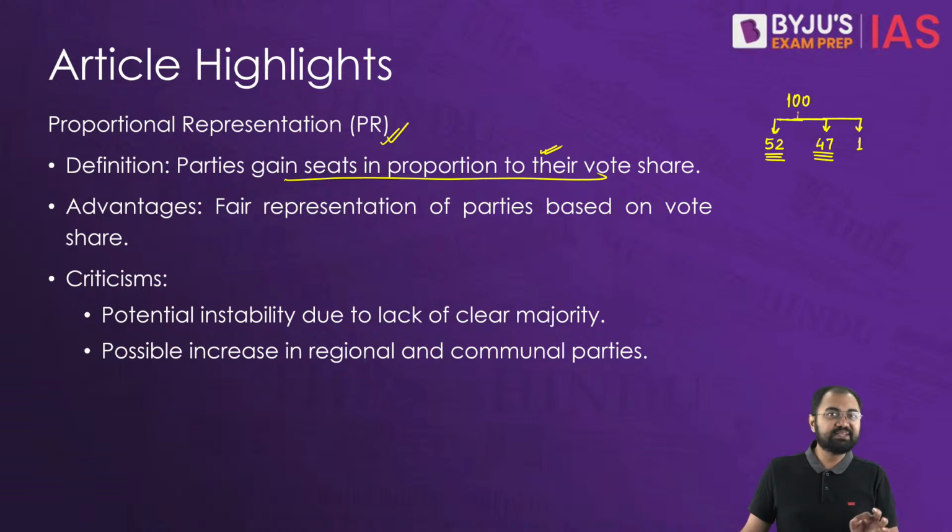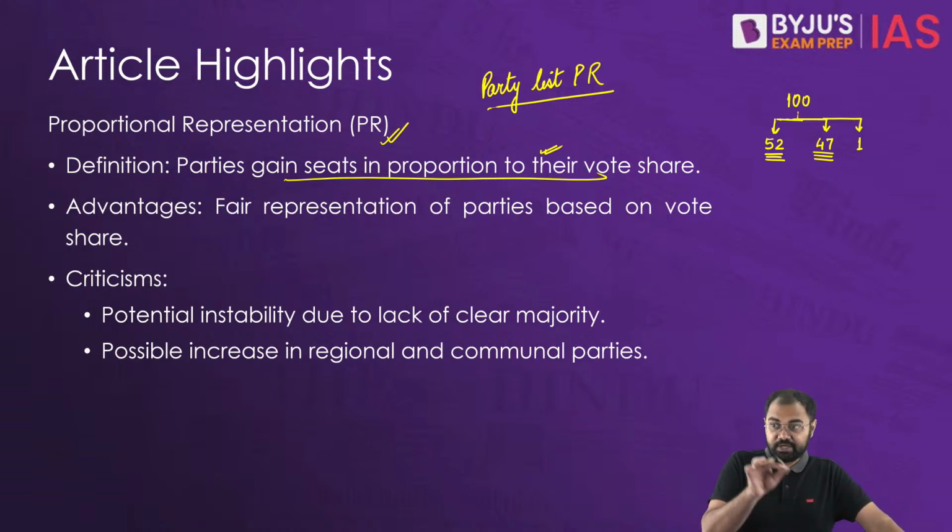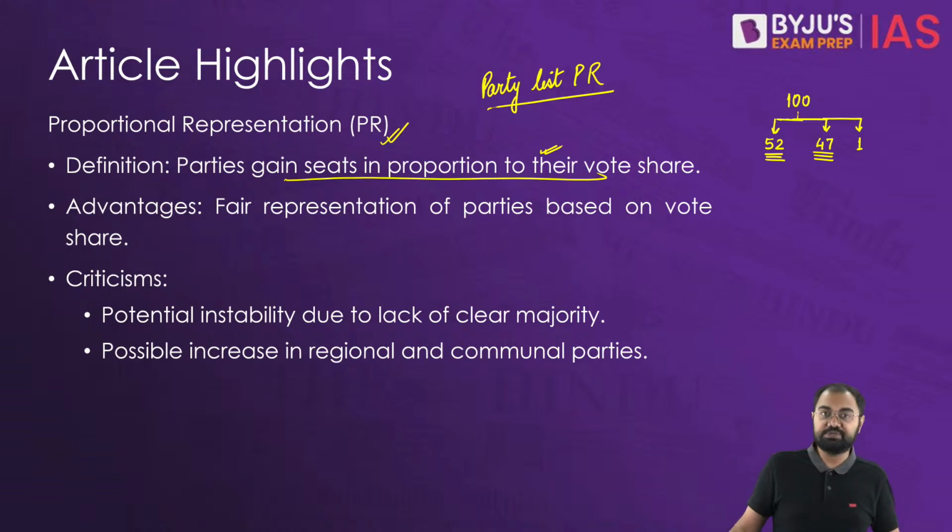The most common method that is used here is called the party list system. There is this party list proportional representation, where the voters choose the parties rather than choosing candidates. So the party is standing, BJP, Congress, Aam Aadmi Party, but not a candidate for that constituency. What are the advantages here?